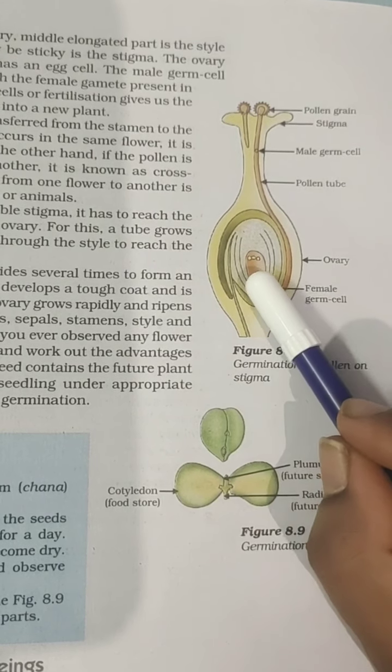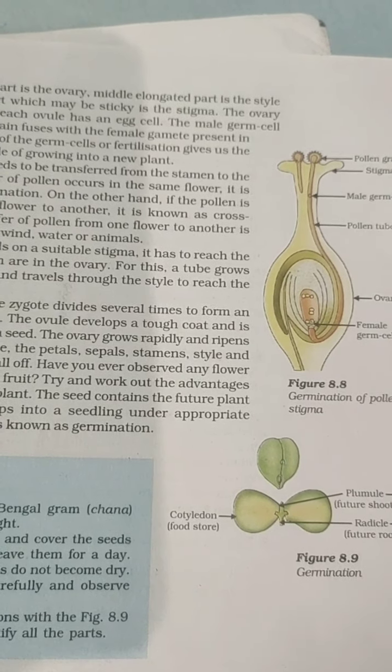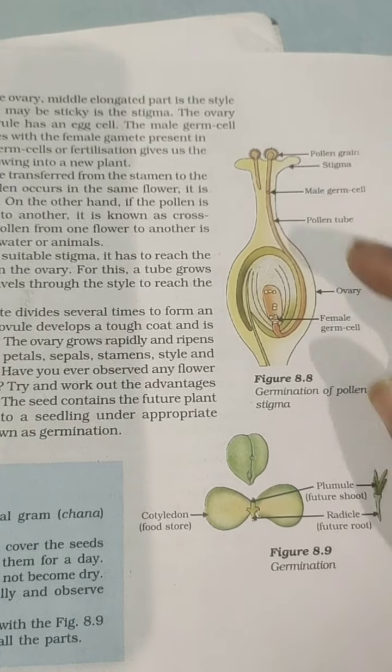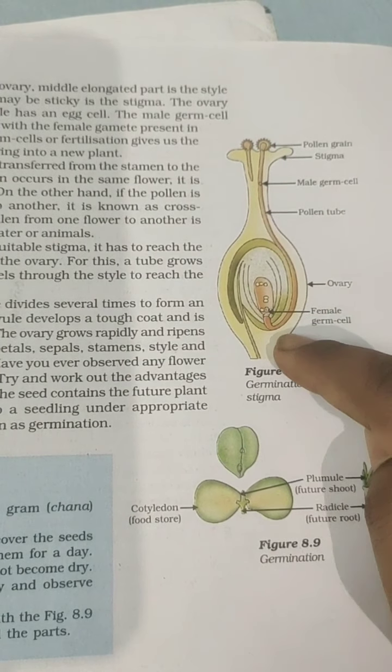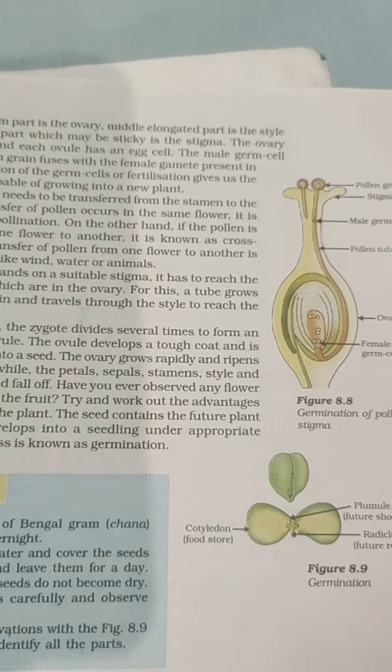In the ovary there are a number of cells called ovules or ova. The pollen grain will go from here through the style, enter the ovary, and fuse with one of the eggs.